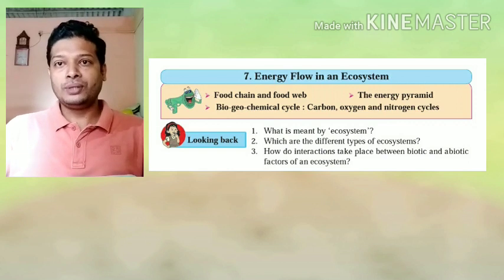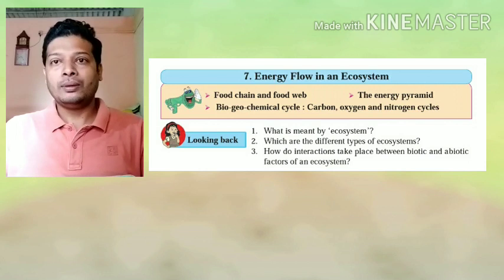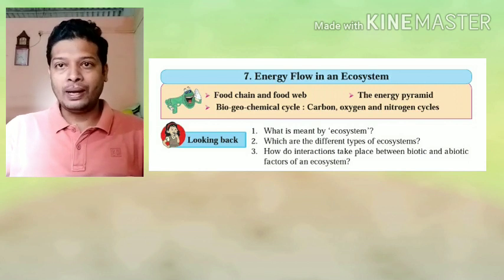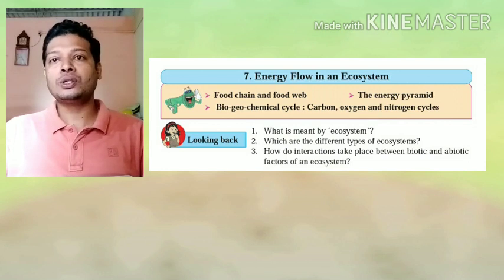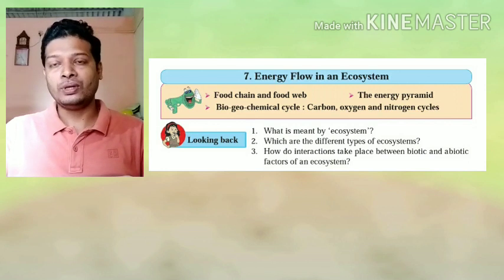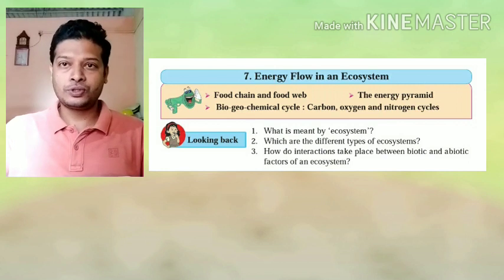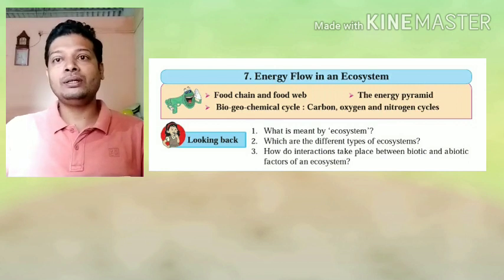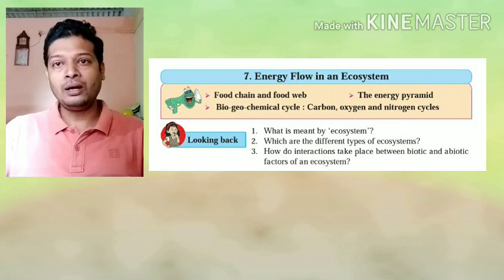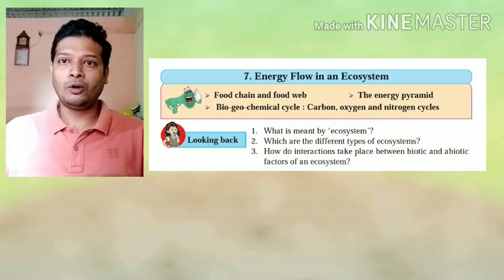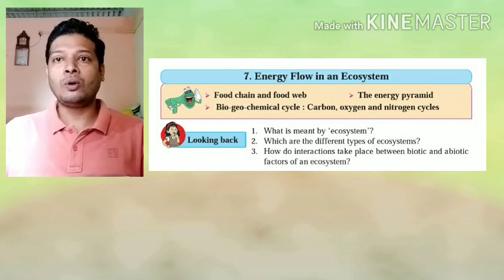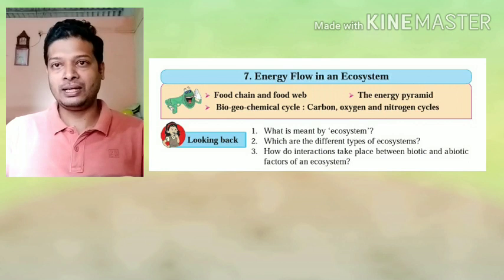It includes biotic components, the living things of the ecosystem, and abiotic components, the non-living things of the ecosystem. An ecosystem can be very small, like a small puddle, or as big as a huge forest. Ecosystems and biomes, these concepts we studied in 8th standard.